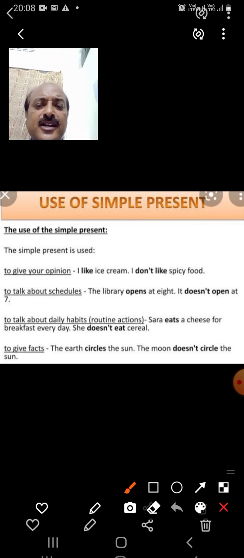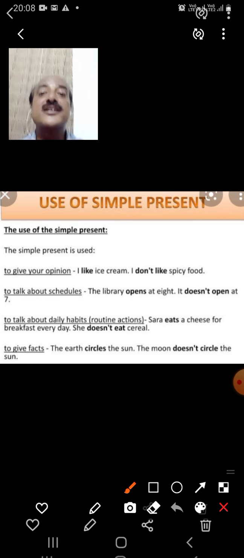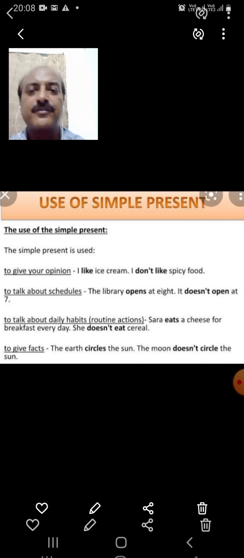To give facts. The earth circles the sun. It is a general fact. The moon doesn't circle the sun. Only the earth moves around the sun. The sun is a stationary star. It is at one place. It does not move. So that is the general truth, fact.